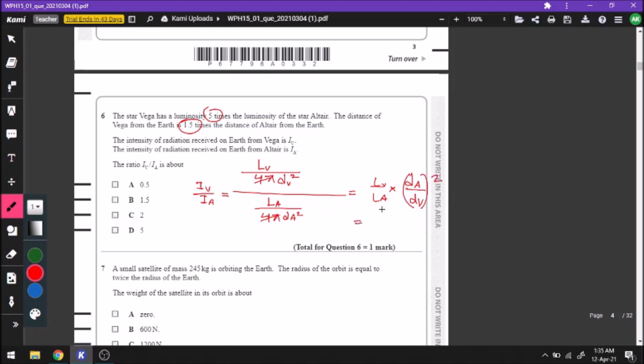Now the question tells us that Vega has 5 times the luminosity. So 5 by 1. Also it tells us Vega is 1.5 times the distance, so dV by dA is 1.5. So this will be 1.5, this will be 1 square. Now if you calculate this, the answer will be 2.22. We don't have exactly 2.22, but the question asks about the approximate ratio. So C is the correct answer.